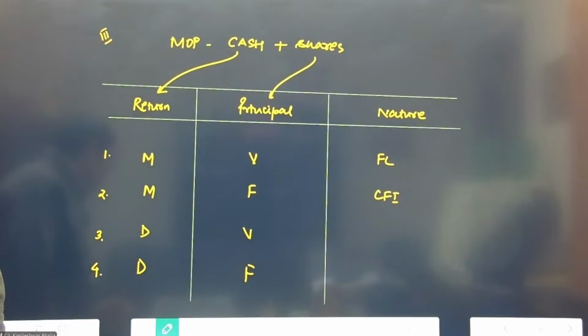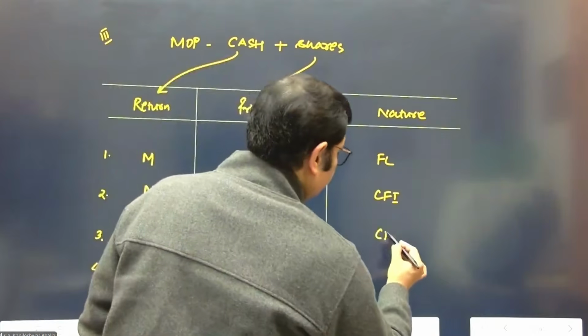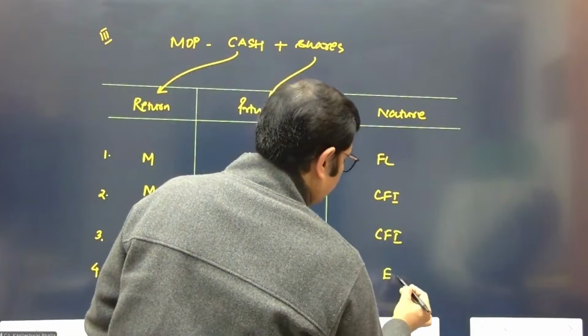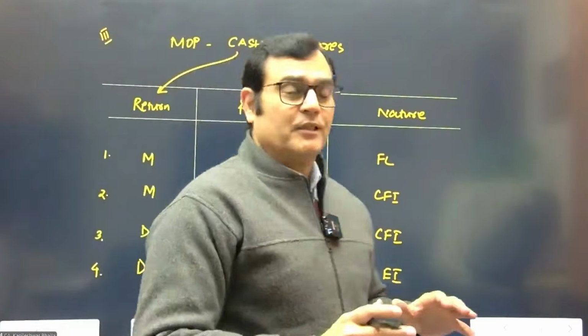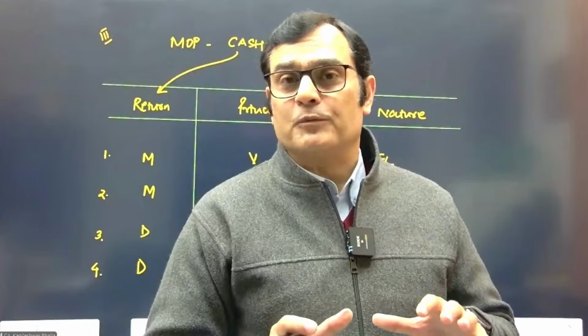Then discretionary variable, the third one also becomes what? Compound financial instruments, superb. And the last one is going to be equity instruments, that's very rightly said, great. So that takes care of our inputs in terms of classification of the instruments.